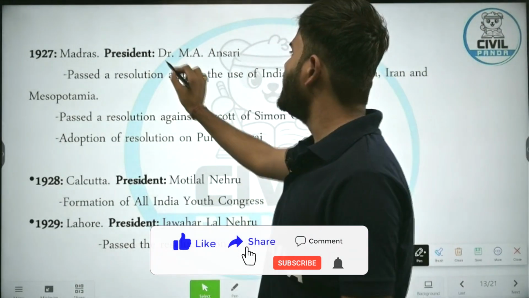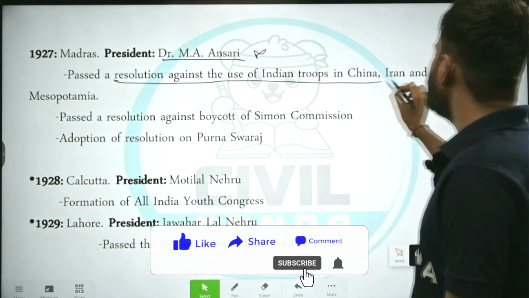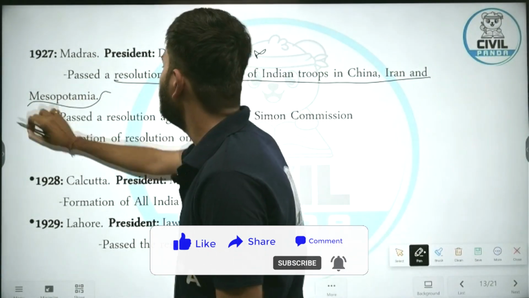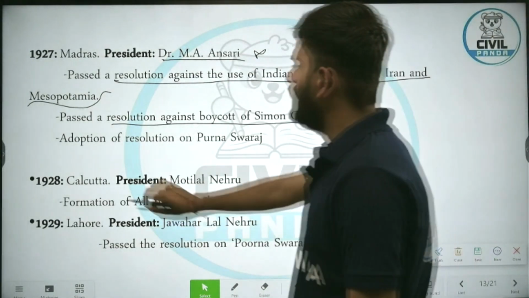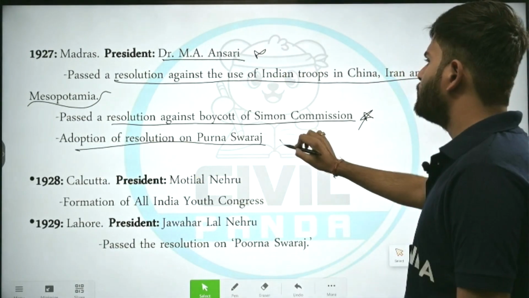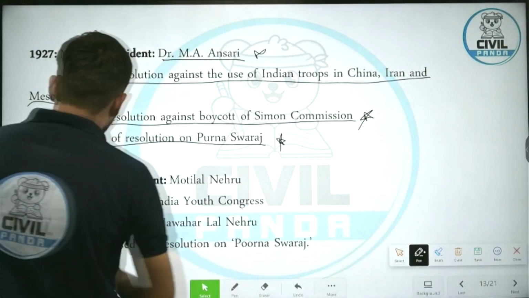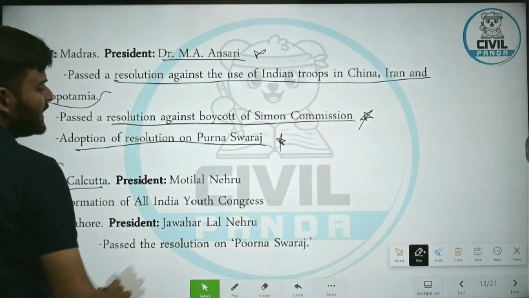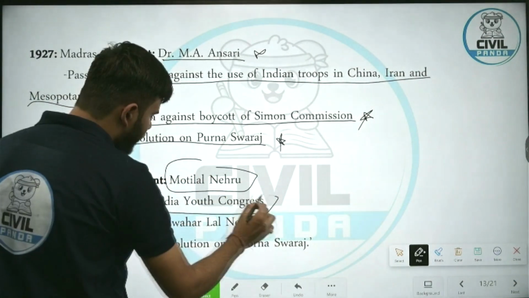1927 Madras, President M.A. Ansari passed the resolution against use of Indian troops in China, Iran, Mesopotamia, passed the resolution for boycott of Simon Commission, adoption of resolution on Purna Swaraj. This is very important. 1928 Calcutta session, presided by Motilal Nehru, formation of All India Youth Congress, you must remember that.